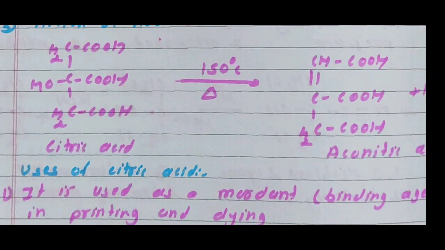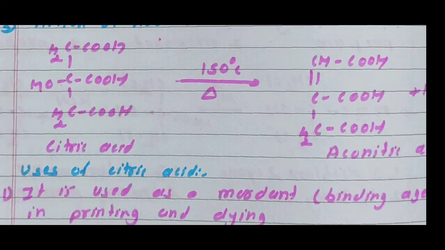Citric acid when heated at 150 degrees centigrade loses a water molecule and gives aconitic acid. The structure of aconitic acid is CH-COOH, C-COOH, CH2COOH. This is aconitic acid.